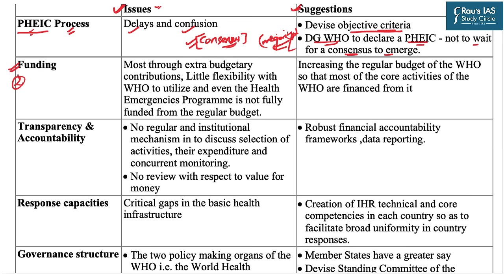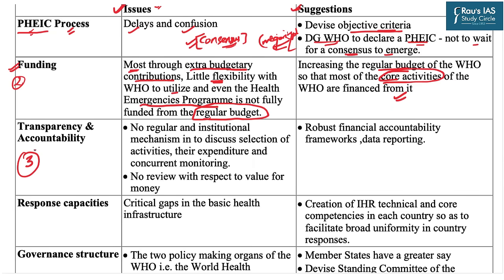Now, the funding of the WHO is such that most of the funds are met through extra-budgetary contributions. The WHO has very little flexibility in utilizing those funds, and even the health emergency programs are not fully funded from the regular budget of the WHO. Because most of the funds are extra-budgetary, the WHO as an organization is not very financially independent. It has to depend on extra-budgetary sources. That is why it is recommended that the regular budget of the WHO must be increased so that most of the core activities of the WHO are financed through it.